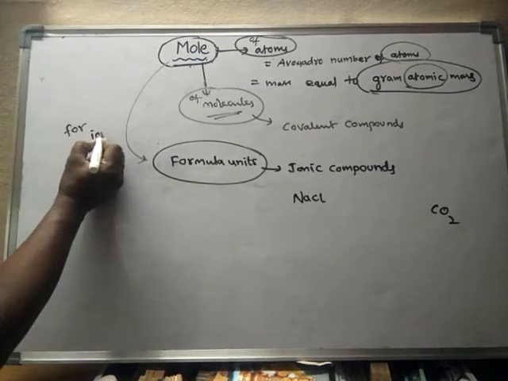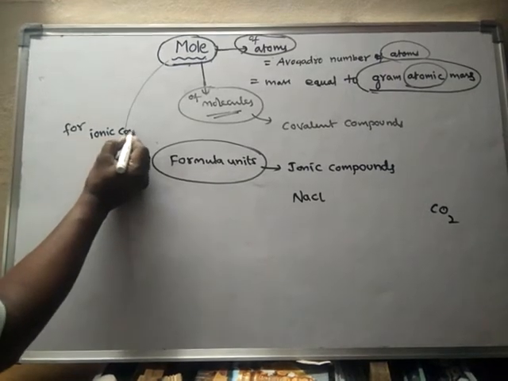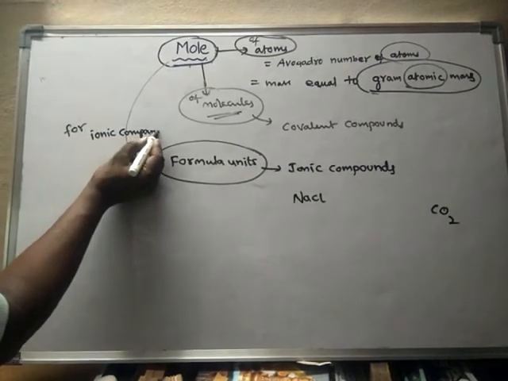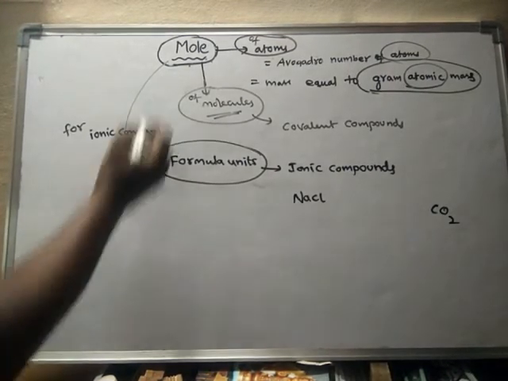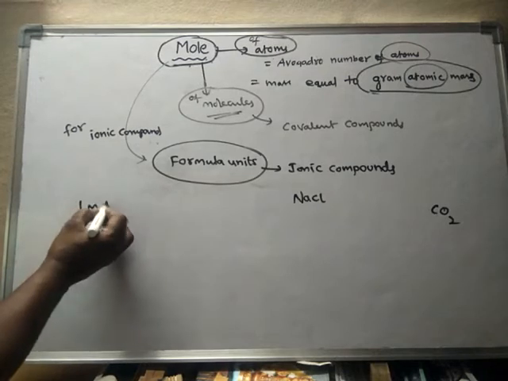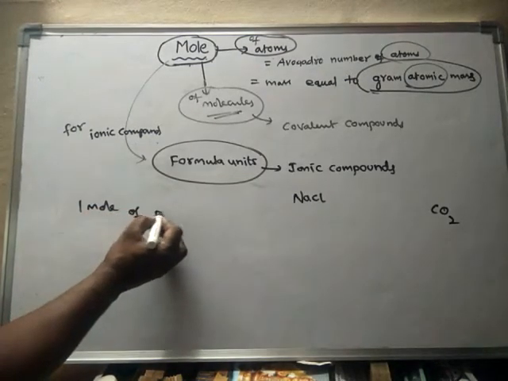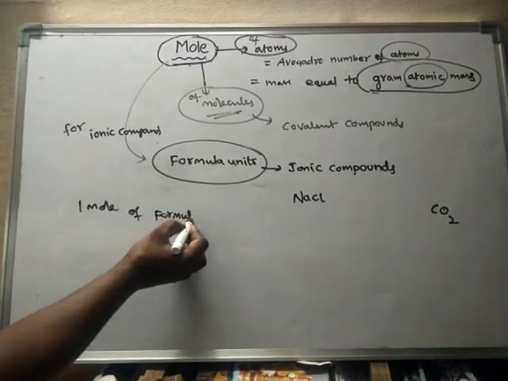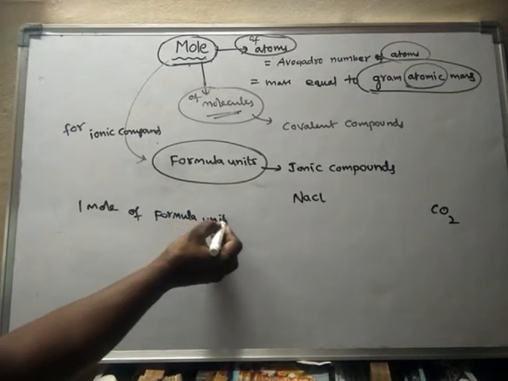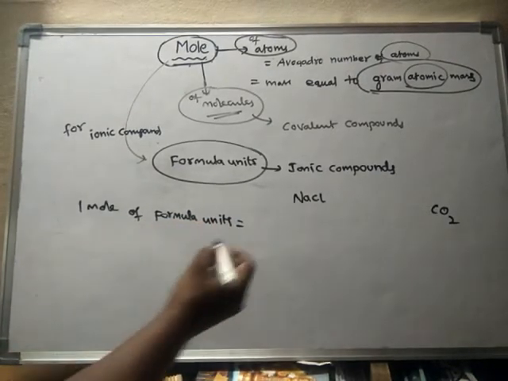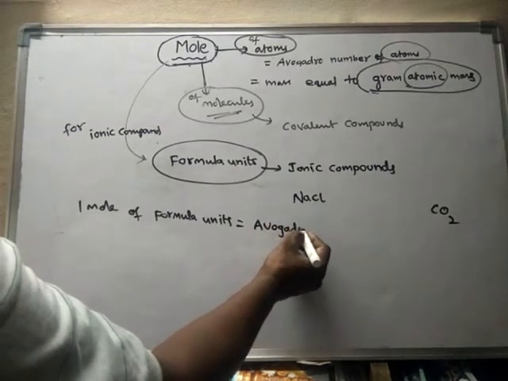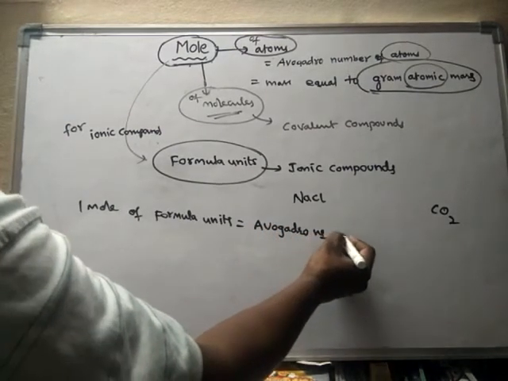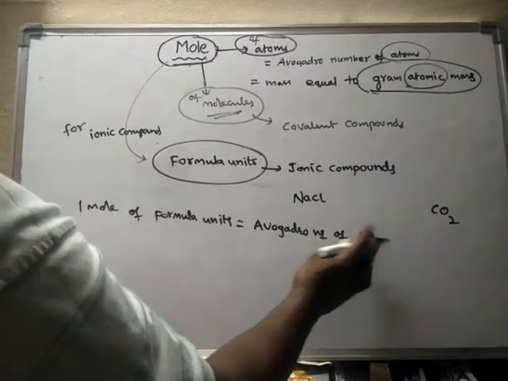For ionic compounds we use the term formula units. So 1 mole of formula units means how much? It is equal to Avogadro number of formula units.